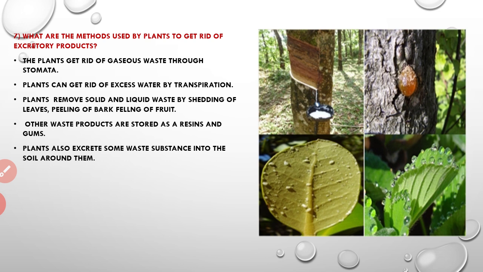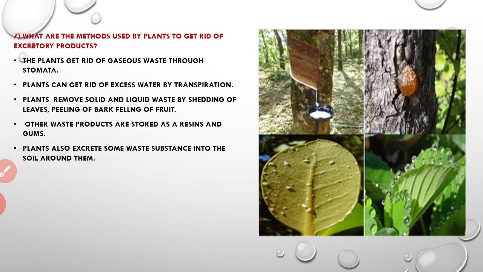Then plants can get rid of excess water by the transpiration process. Through transpiration the excess water is removed. Then plants remove solid and liquid waste by shedding of leaves, peeling of bark and falling of fruit. So in this way they remove all the solid and liquid waste. The other waste products are stored as resins and gums.